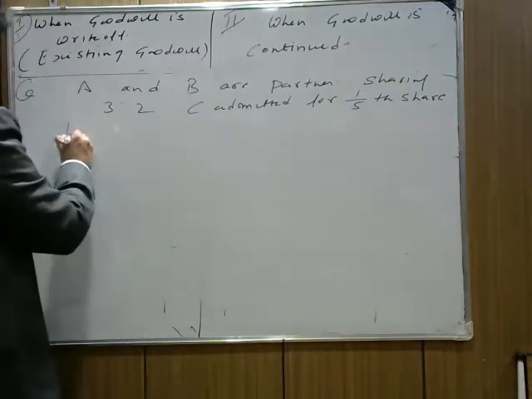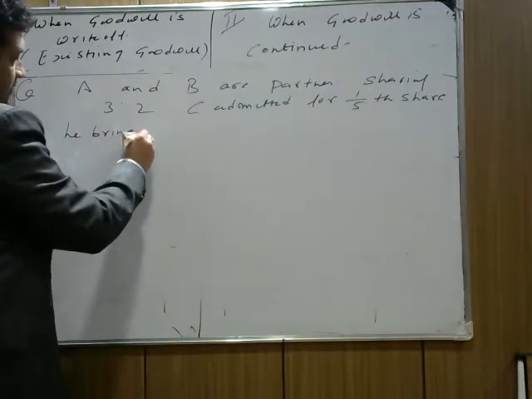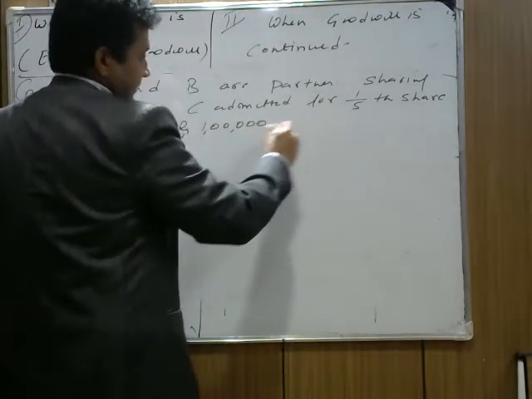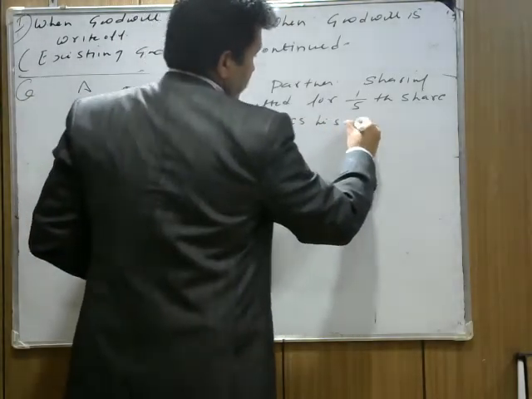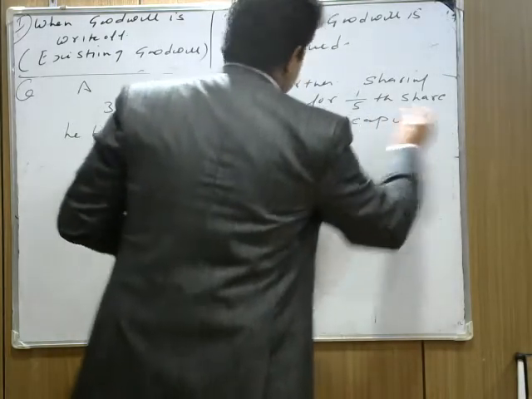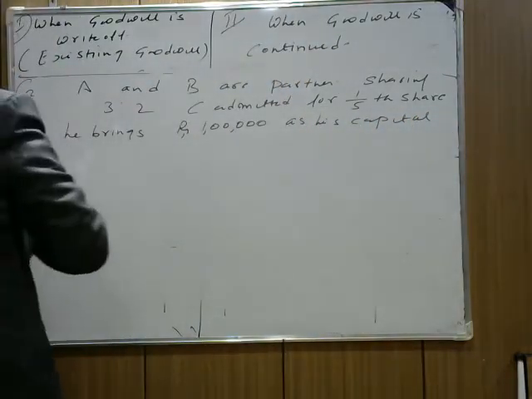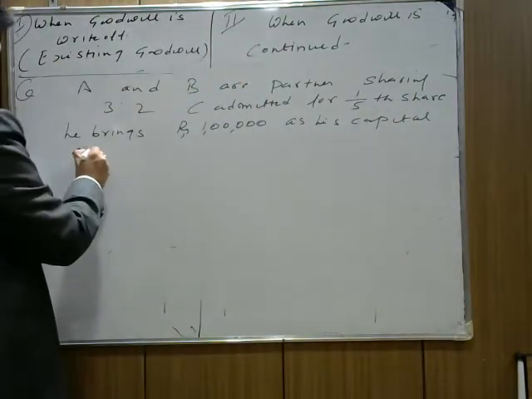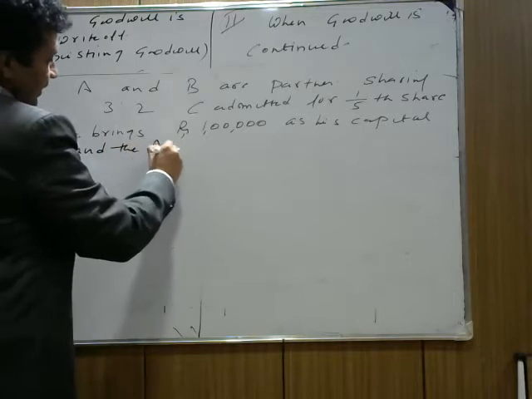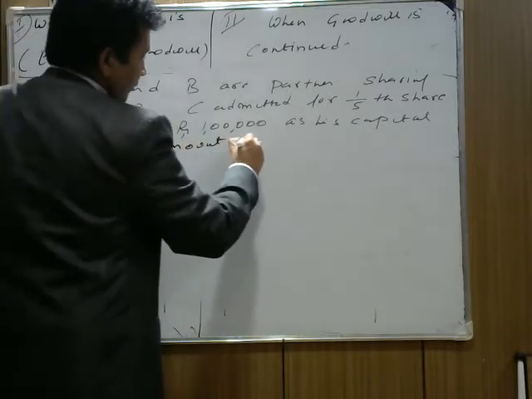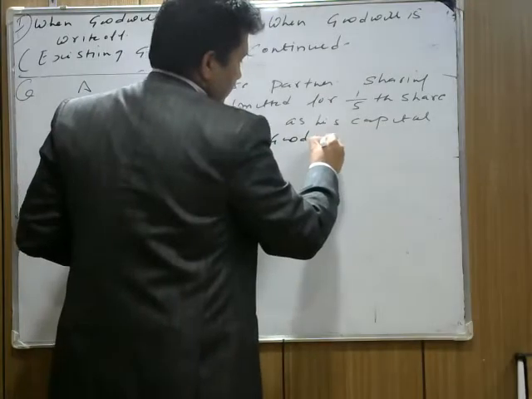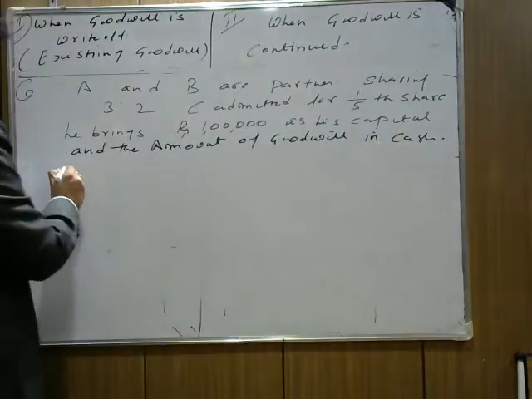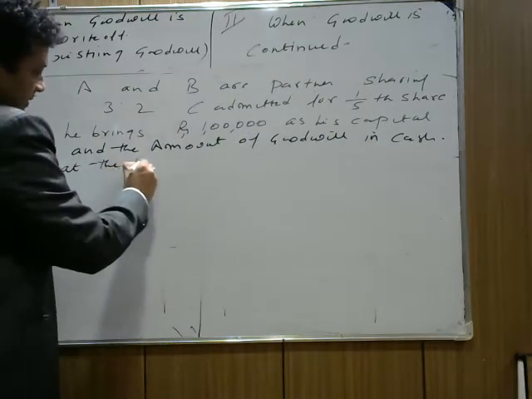He brings 1 lakh rupees as his capital, and the amount of goodwill in cash at the time of C admission.